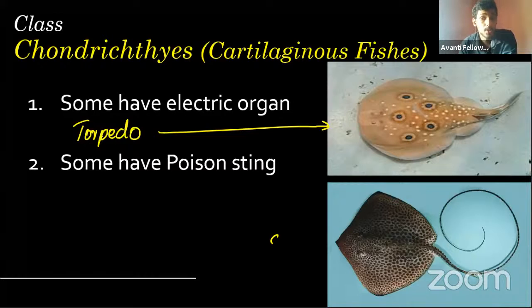Okay, so those will have a kind of voltage, but it will be very minimal. But if you take the example of a torpedo, these organisms have kidney-shaped organs that actually act like a battery. We don't have a battery, but we have the ability to produce electricity.